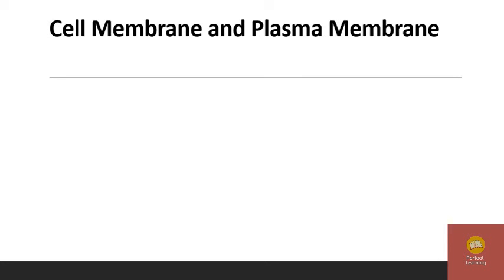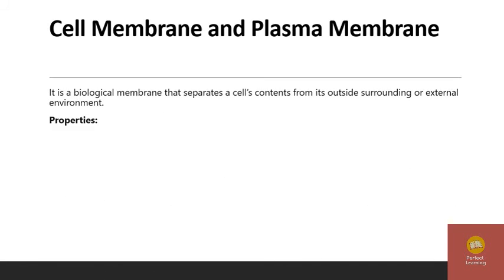Next, cell membrane and plasma membrane. These are structures of the cell. It is a biological membrane that separates a cell's contents from its outside surrounding or external environment.